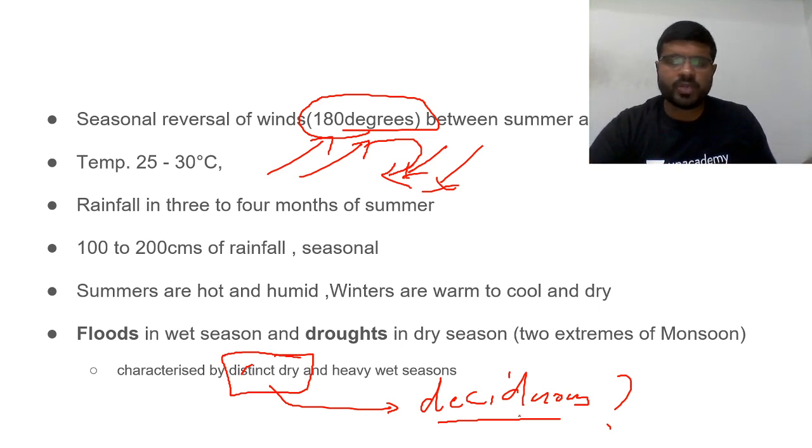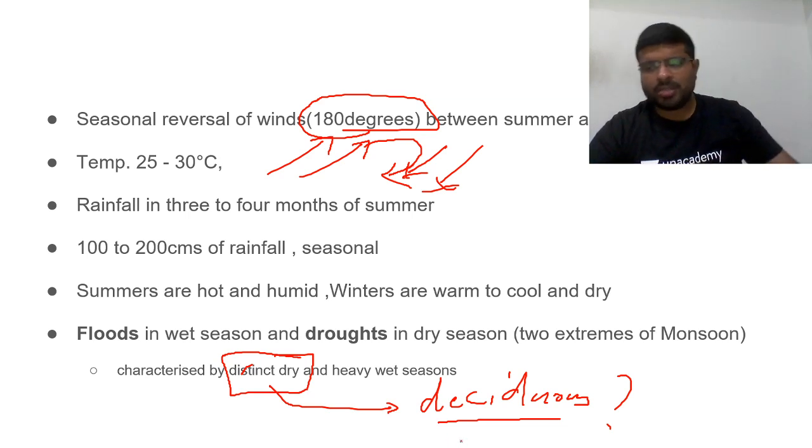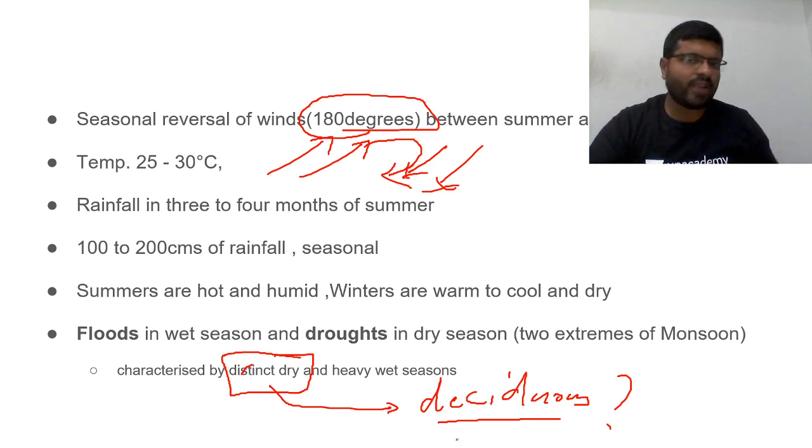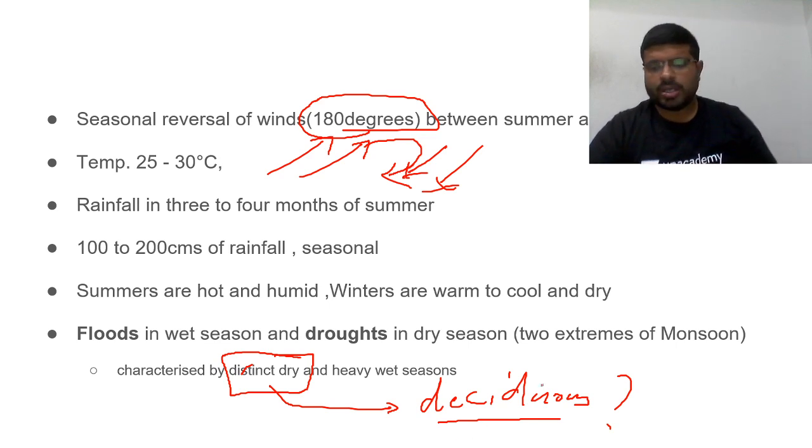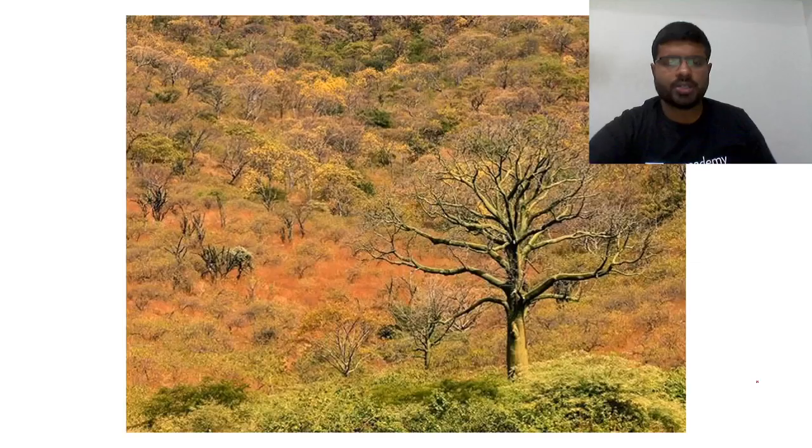So what is the difference between equatorial forest and deciduous forest? Rainfall in 3 to 4 months of summer, because of which there is a distinct dryness. As there is a distinct dryness, the kind of animals and plants which you find here will be varying. So less rainfall, trees are having the characteristic feature of deciduous, of shedding of leaves. This is their adaptation. So you see the photo here.